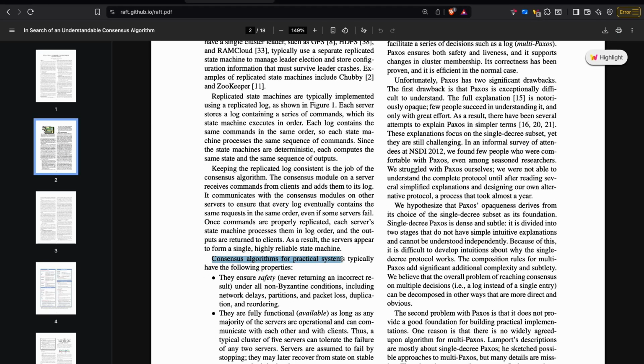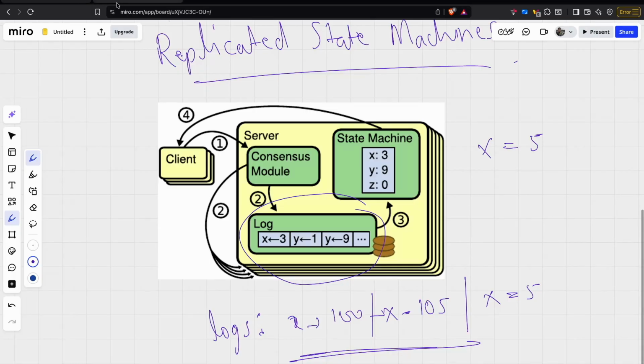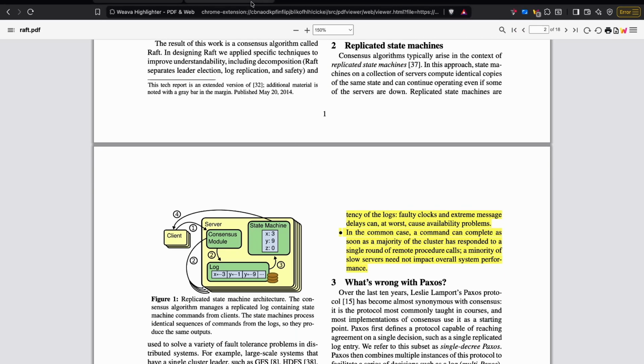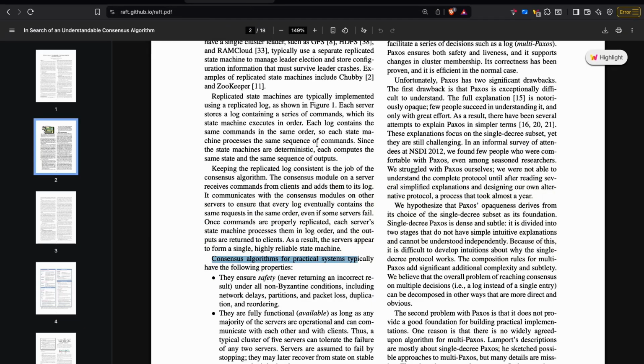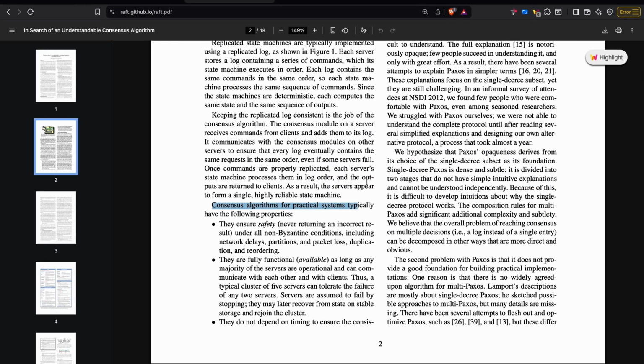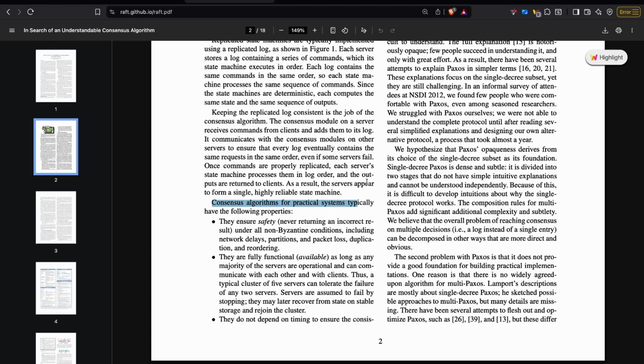So a consensus algorithm has some properties. What are those? They ensure safety. So under no scenario will they return an incorrect value. Let's say there is some failure or any node goes down, like I mentioned earlier, it will always return the correct value. And one of the advantages with Raft is it only talks with the leader, and the leader is always right in case of Raft. Why is it right? What are the conditions? We'll talk about this in much more depth as we move along the video.